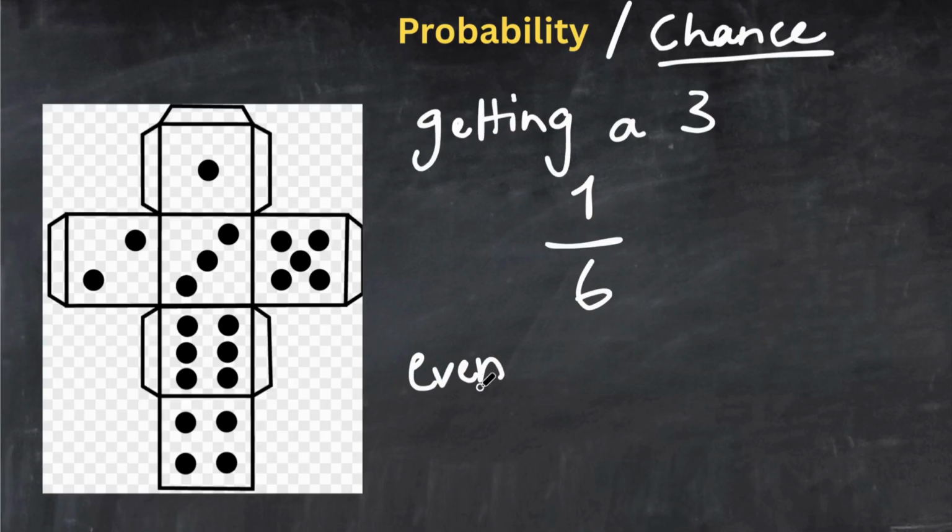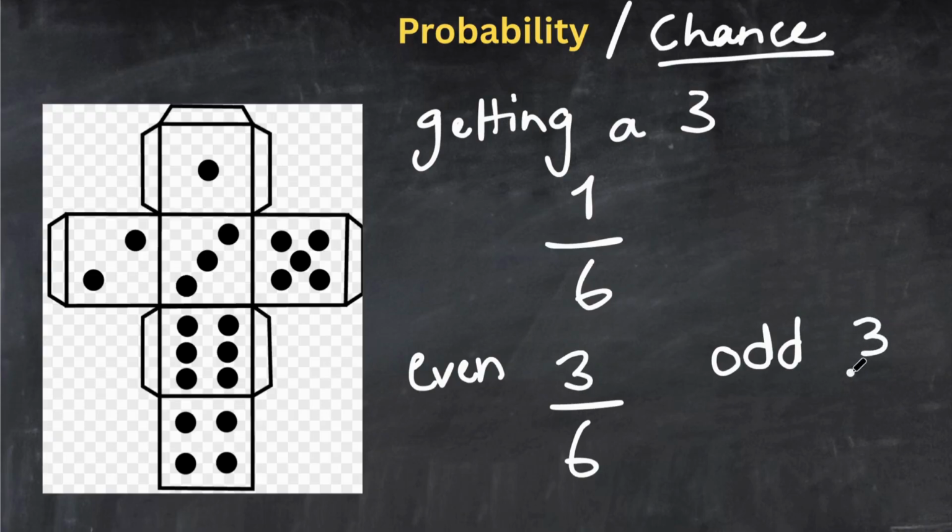Let's look at the even and odd numbers. These are also very common questions in basic probability. What are the chances of getting an even number? How many even numbers are there? 2, 4 and 6. So there are 3 even numbers, so the probability will be 3 over 6, which is the total number of chances. Right? And what would be the probability of getting an odd number? There is a similar amount of odd numbers here. 1, 3 and 5, which is 3 numbers. So 3 over 6 will be the probability of getting an odd number as well, right?